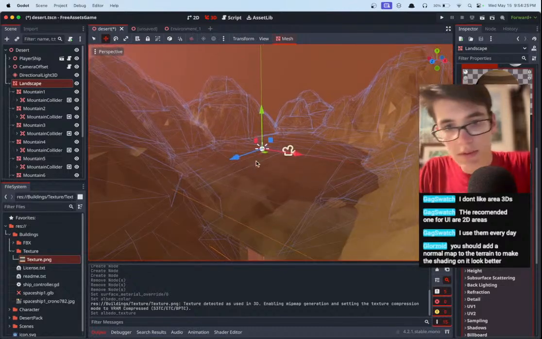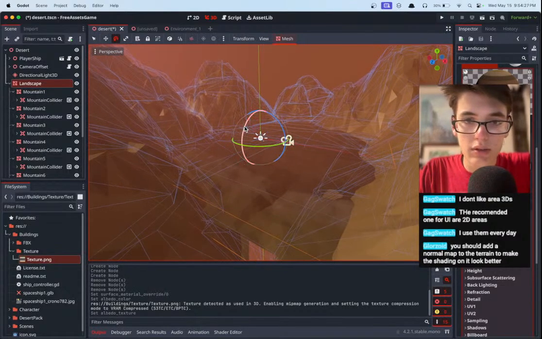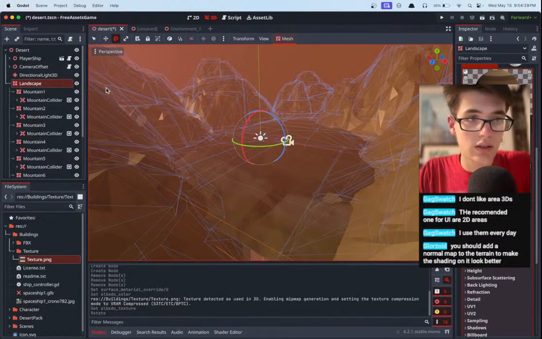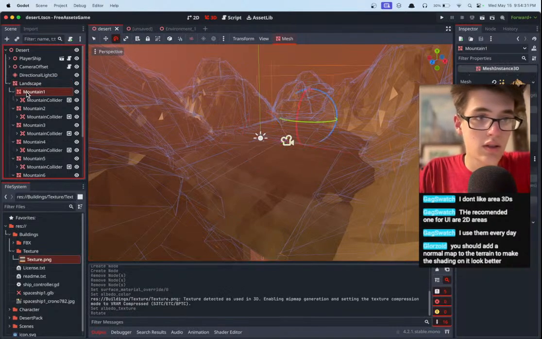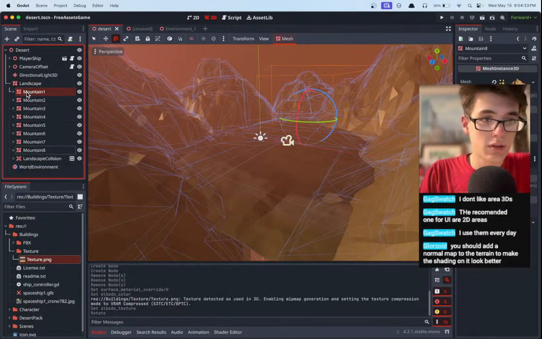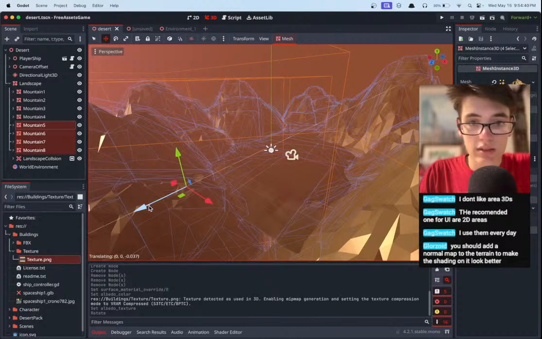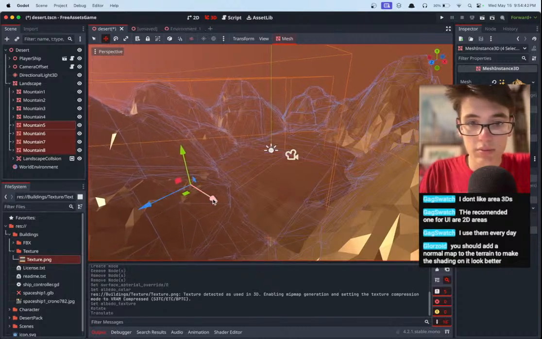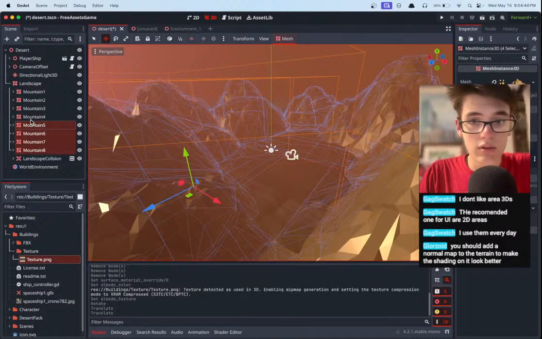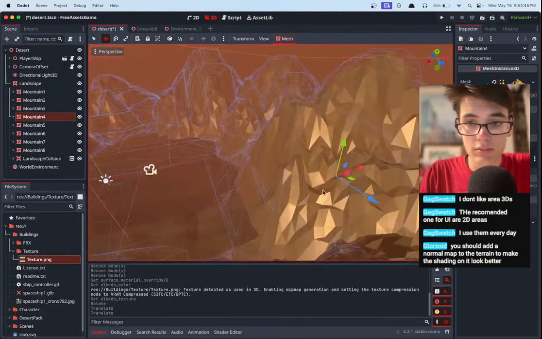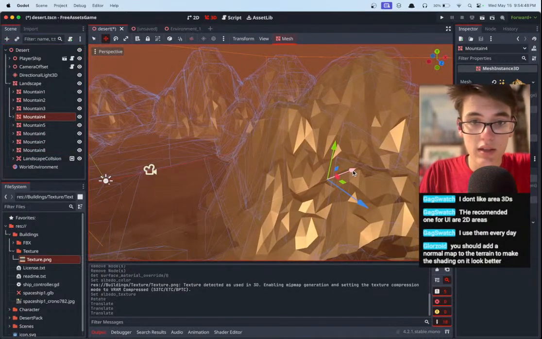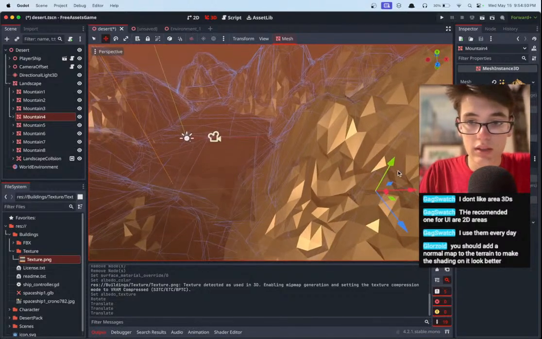I also feel like, obviously, there's a hole here, but maybe if we rotate it, okay, not everything, so that's not going to work. Yeah, we might just have to move the other mountains up. We had moved them down just so they would kind of look a little bit different, but seems like maybe that isn't working, or maybe we just have to pull them in a little bit, pull them over. Grab mountain 4 and then just put them in the remaining slot. There we go, no more hole, I think.